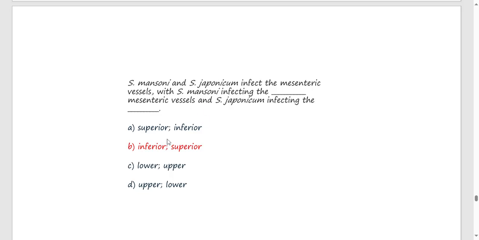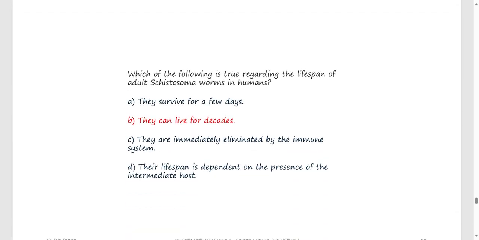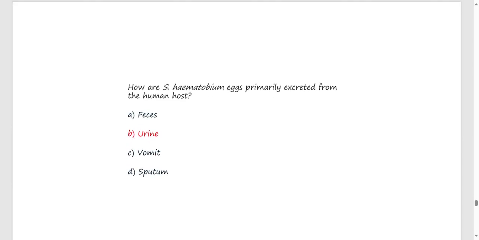So the Mansoni is the inferior and the Japonicum is the superior mesenteric vessel. Which of the following is true regarding the lifespan of adult Schistosoma worms in humans? So remember the schistosomes, we said that some of them can go up to 20 to 30 years. So these guys can live for decades. Okay, they live for long.